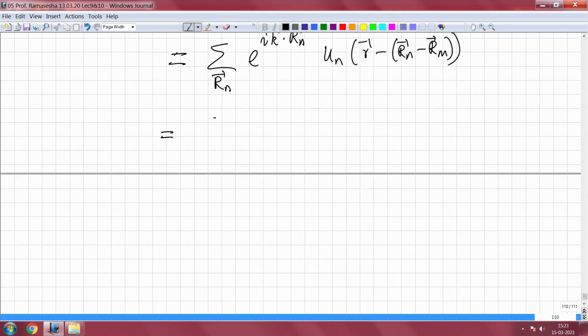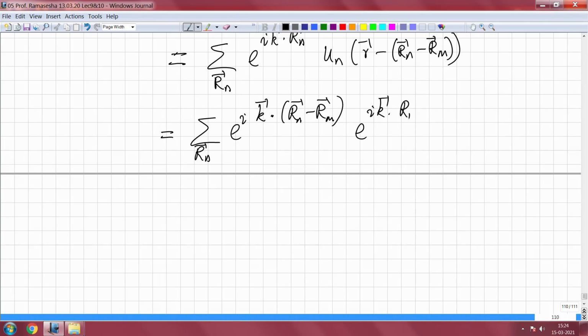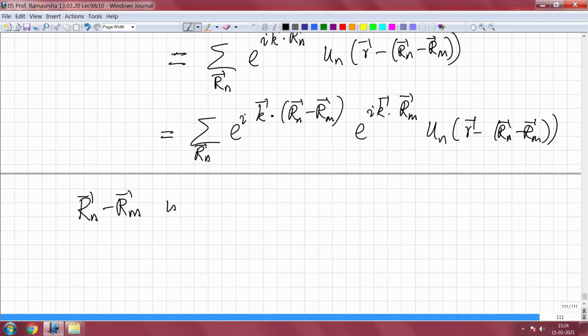I can write this as sigma over Rn of e to the i k dot Rn minus Rm into e to the i k dot Rm un of r minus of Rn minus Rm. Now, you see the following, that is, Rn minus Rm is also a lattice translation vector.